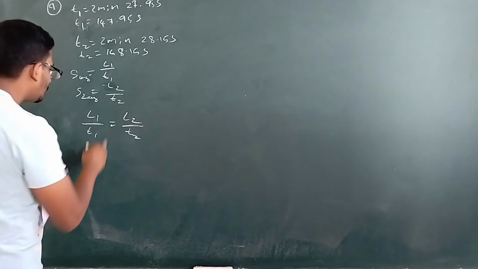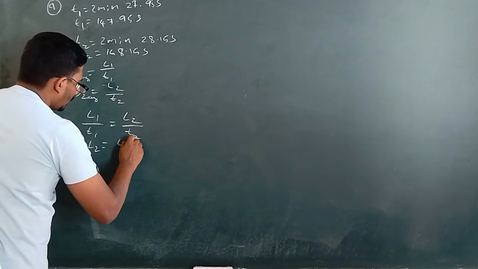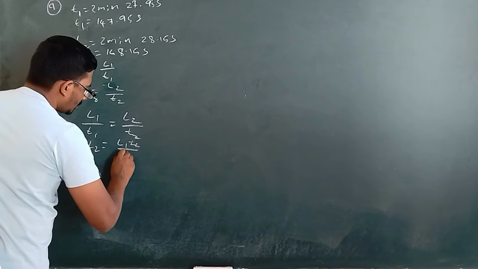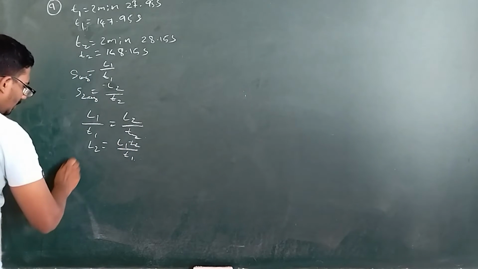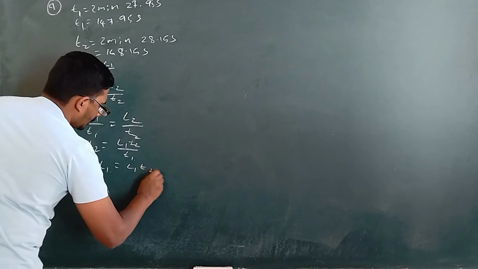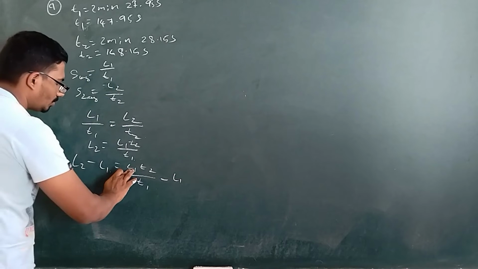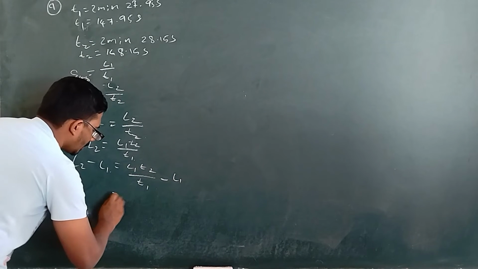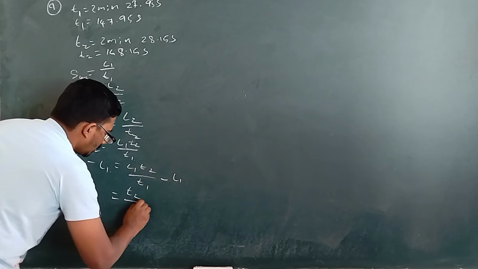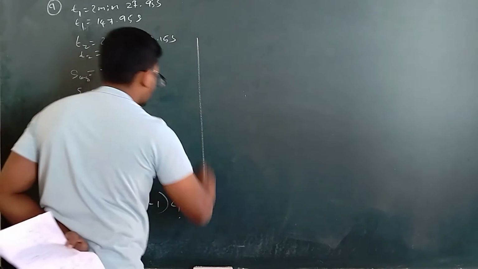Now calculate L2 here. So L2 is equal to L1 T2 by T1. Okay, so how to calculate L2 minus L1? So L1 T2 by T1 minus L1, right? So take out L1 outside. You will have L1.